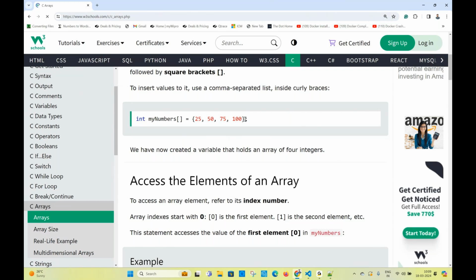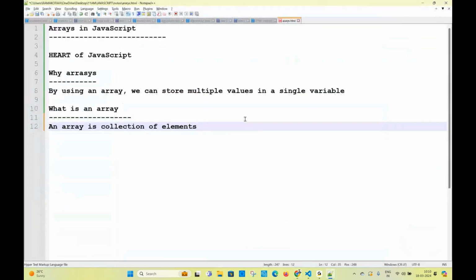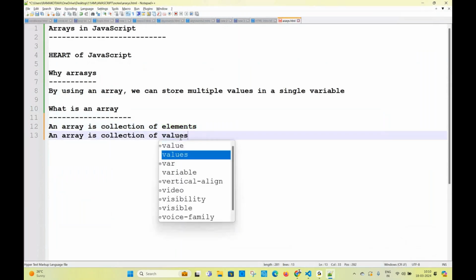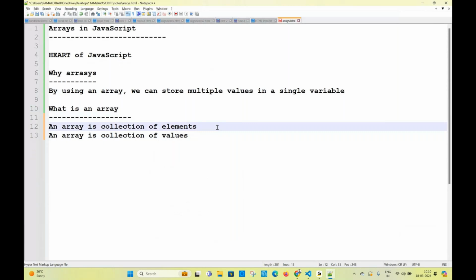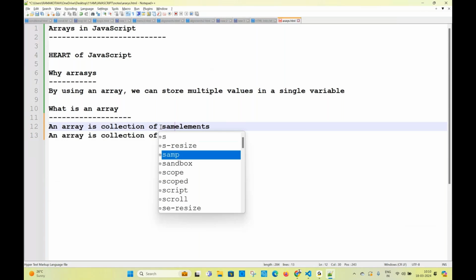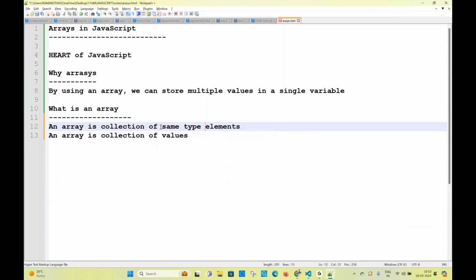What I want to tell you is, in JavaScript, an array is a collection of values, or a collection of elements, whatever you want to call it. An array is a collection of same type of values or different type of values, homogeneous or heterogeneous. In our point, an array is a collection of same type of elements or different type of elements.